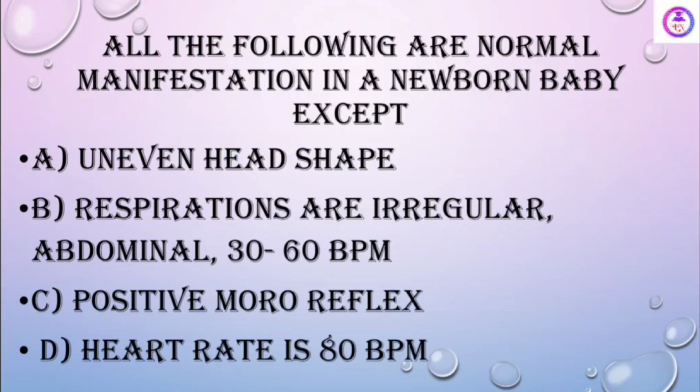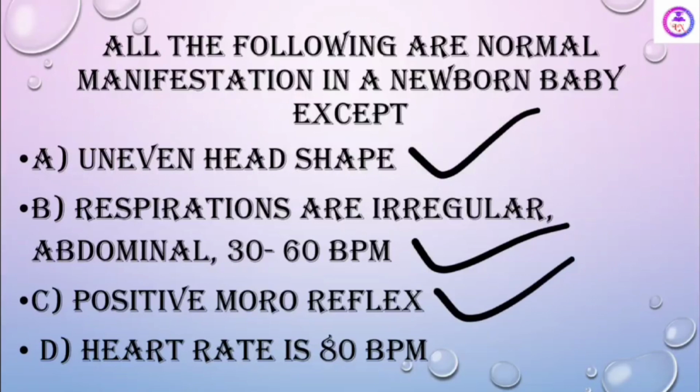All the following are normal manifestations in a newborn baby except: uneven head shape, respirations are irregular, abdominal, 30 to 60 beats per minute, positive Moro reflex, heart rate is 80 beats per minute. Here they are asking which one is not a sign of a newborn baby. See, uneven head is seen in a baby. Respirations are abdominal and can also be irregular. The respiratory rate is 30 to 60 breaths per minute. A positive Moro reflex is also present.